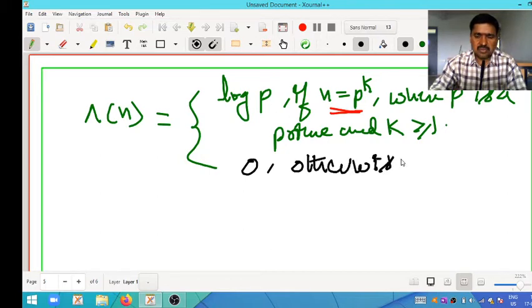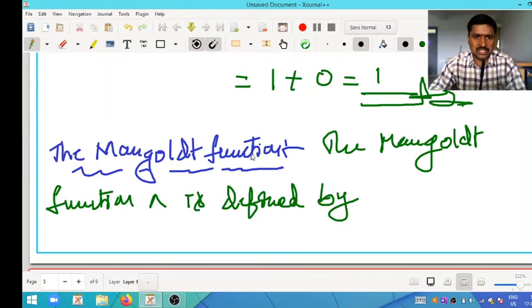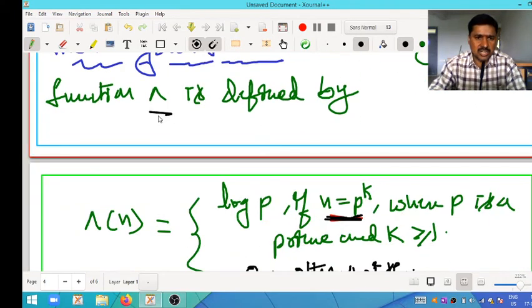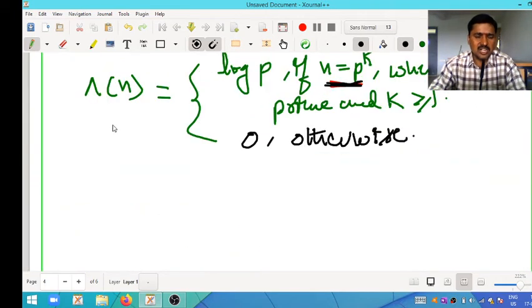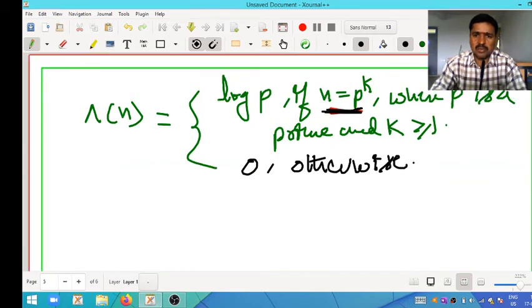Otherwise, if the given integer is not in the form n equals p power k, then its value becomes 0. This is the definition of the Mangoldt function. The Mangoldt function is denoted by this symbol and defined by lambda of n equals log p, where n is in the form of prime factorization p power k, where p is a prime and k is greater than or equal to 1.